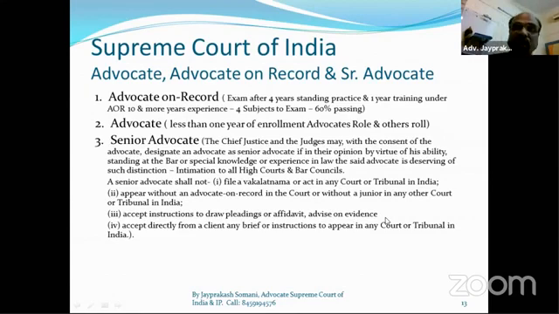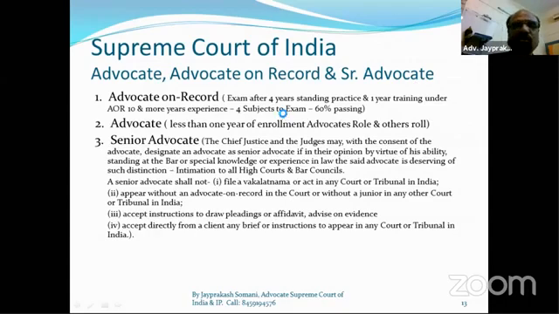So when you yourself get the senior lawyer designation, keep in mind that you cannot file the wakalatnama in any court, Supreme Court or any court in India, and tribunal also. You cannot appear alone without an AOR or any junior lawyer in lower courts. And you cannot accept instructions, drawing, pleading, affidavit, or communicate directly with the party. These are the restrictions on a senior advocate. So we have elaborately seen here the advocate on record and so on.